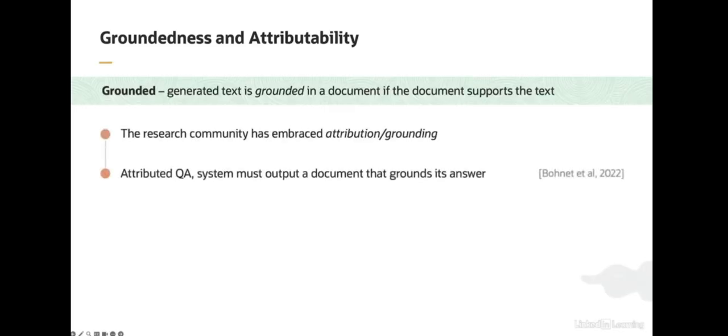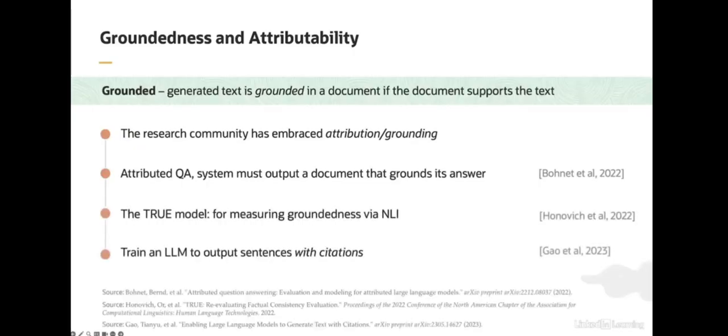At the same time, new grounded versions of question answering have been proposed, which is the task of answering questions while also citing the sources of the answer being provided. And more work has focused on citation and attribution of LLM-generated content. In this way, we can see that the research community thinks of hallucination as a serious problem, and as such is devoting significant resources to study the phenomenon, and trying to figure out ways to mitigate or avoid it. This concludes our discussion on hallucination. In our final lesson, we'll discuss applications of large language models.